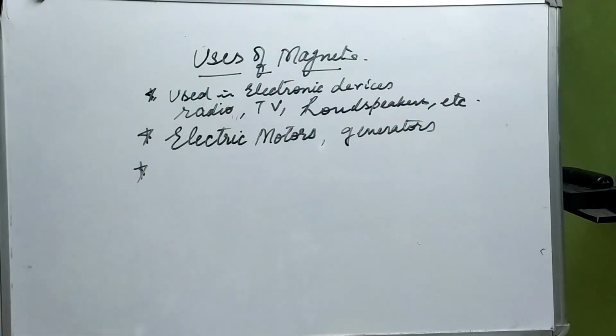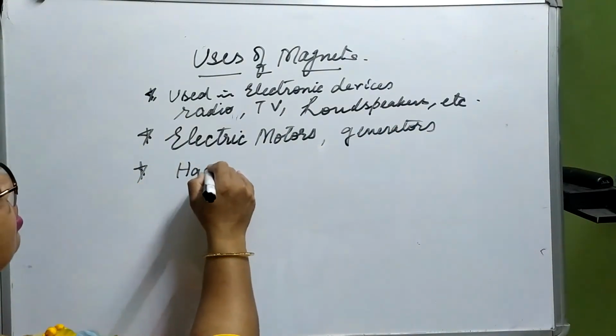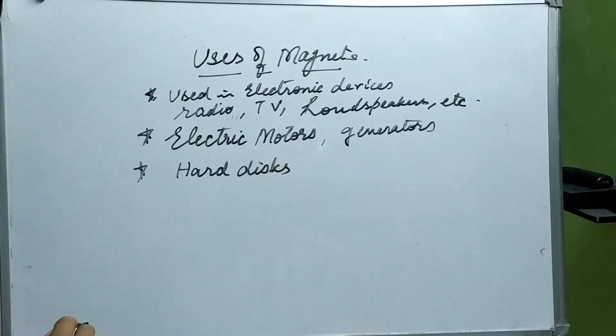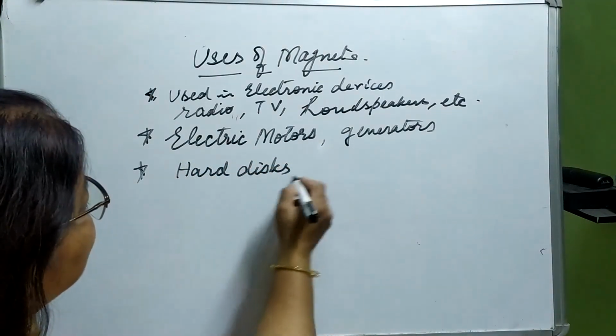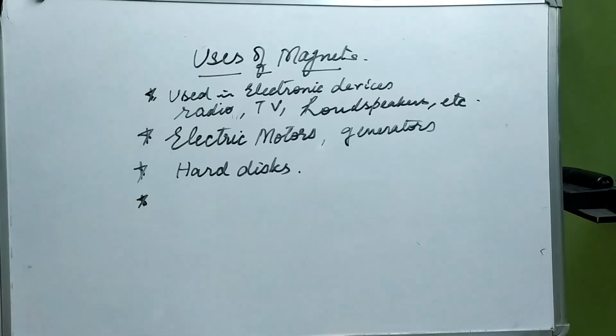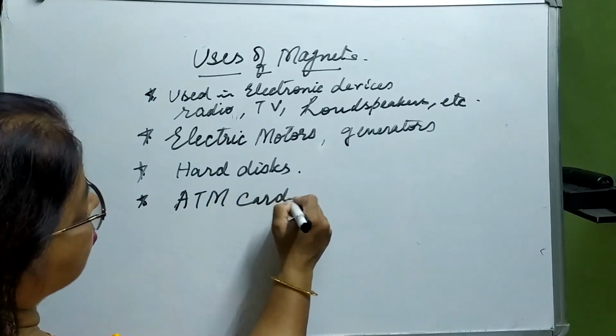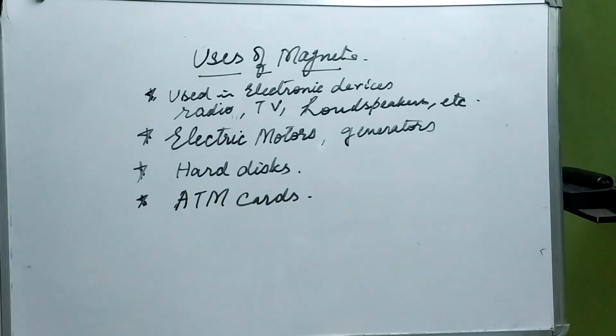Then last thing, magnetic storage devices, just like hard disks, okay, they are used in hard disks in computers, etc. You have learnt about it. Then they are used in ATM cards, okay, and credit cards to store the information.